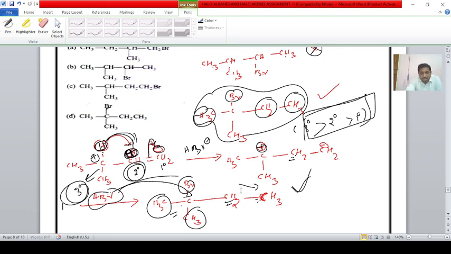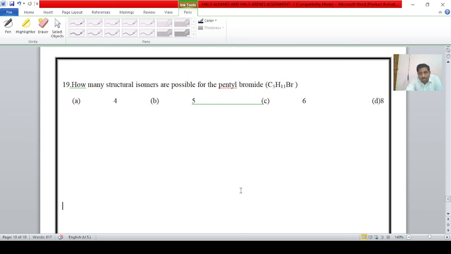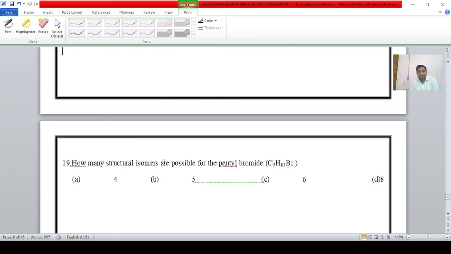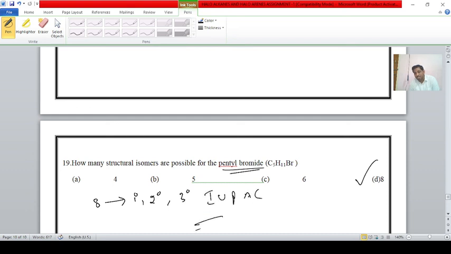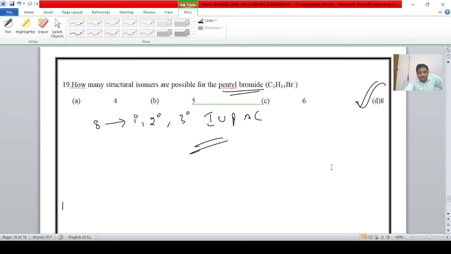Therefore, students, with this the objective questions are completed. Only one question is remaining, that is question number 19, already discussed. How many structural isomers are possible for pentyl bromide? 8 isomers. In IUPAC nomenclature we already discussed these 8 isomers: how many primary, how many secondary, how many tertiary, and what are their IUPAC names. The correct answer is 8. Clear, students? With this the objective questions are completed.